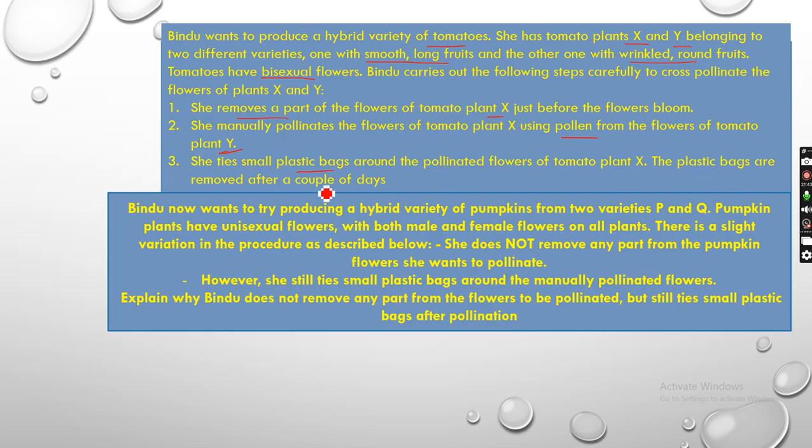Okay, the plastic bags are removed after a couple of days. Once the pollination is done, she removed it after some period of time. Now Bindu wants to try producing a hybrid variety of pumpkins. टोमेटो में कर लिया, अब उसको pumpkin में करना है, P and Q वेराइटी के लिए. ठीक है ना, पम्पकिन्स है यूनिसेक्सुअल.